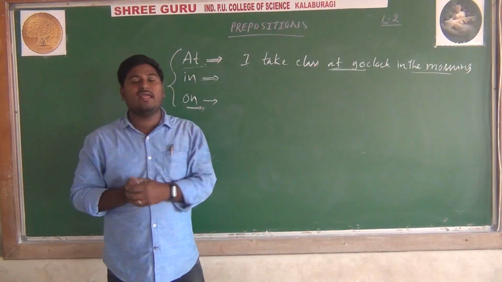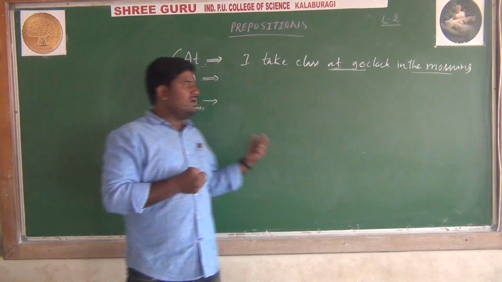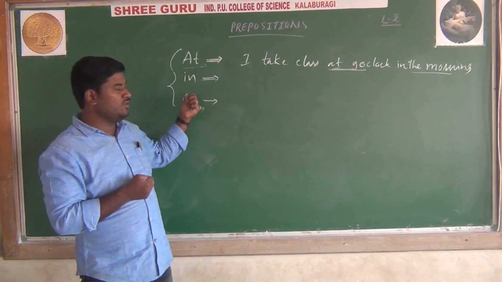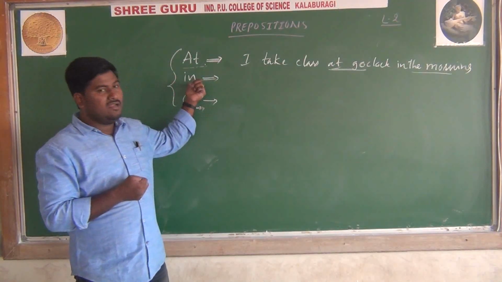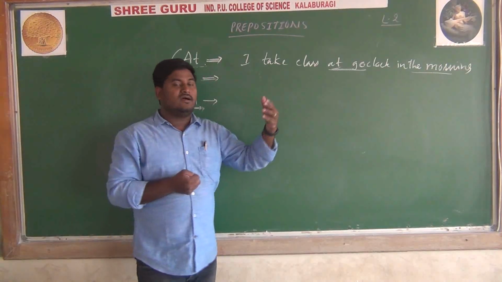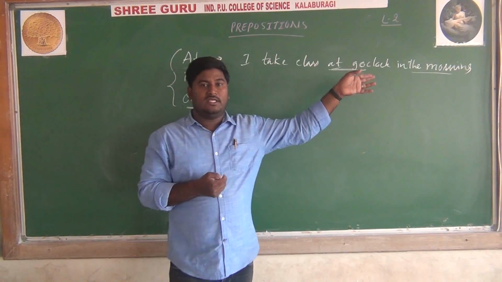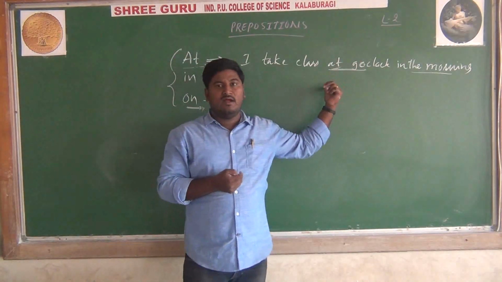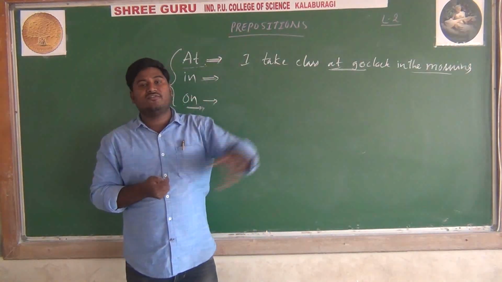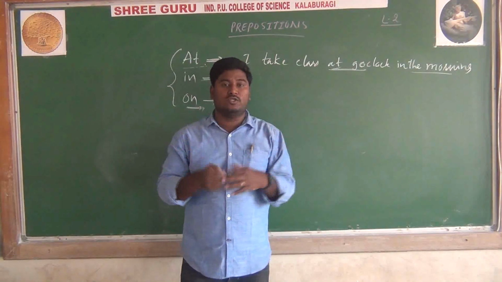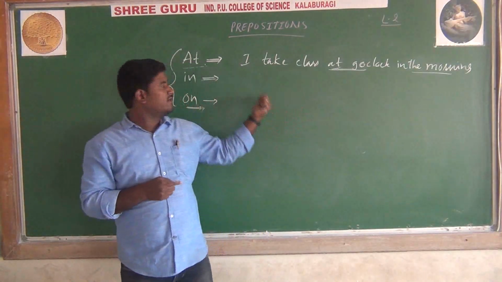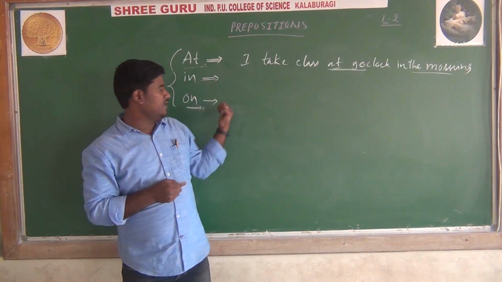There will be a holiday on Saturday. So when we talk about the days, at that time we should use on, and in when we use the time, like morning, afternoon, evening. And in the month of January there will be cold. So when we talk about the months, at that time also we can use the word in.